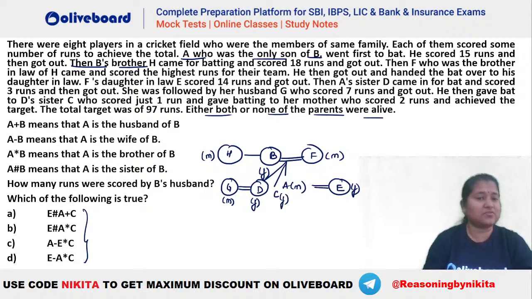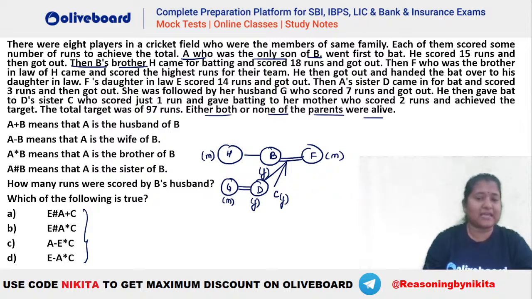So this is your C, who scored just 1 run and gave the batting to her mother, who scored 2 runs and achieved the target here. Now you can see how many persons we are getting: 1, 2, 3, 4, 5, 6, 7, 8. So we have got 8 persons here, right? You can see this kind of a structure we are getting.